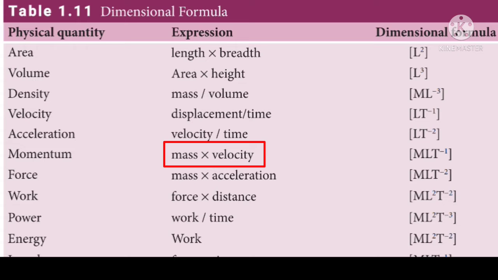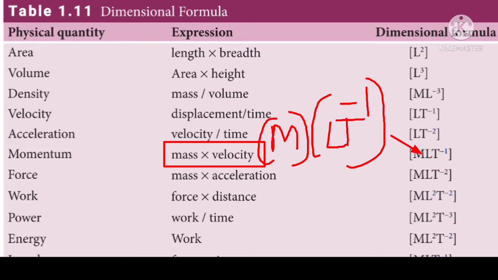And next physical quantity, momentum. The expression for momentum is mass into velocity. The dimension for mass is capital M. The dimension for velocity is L T power minus 1. Hence M L T power minus 1 within square bracket is said to be the dimensional formula for momentum.